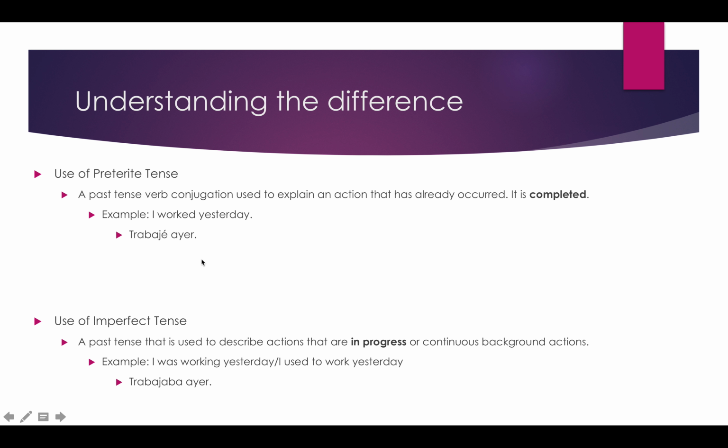But the imperfect tense is a little bit different in that it's a past tense used to talk about actions that are still possibly in progress or continuous background actions. Sometimes it's used to talk about emotional states. So if you were to use the same basic sentence but change the verb tense into the imperfect, what you would instead be saying is, I was working yesterday or I used to work yesterday, instead of a completed action like I worked yesterday.